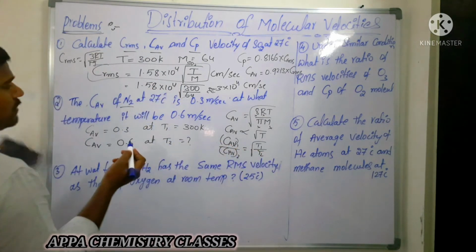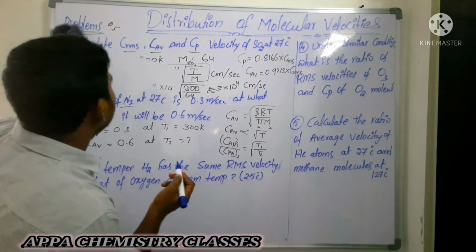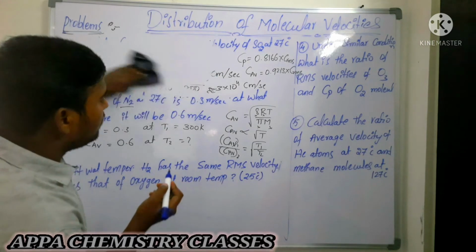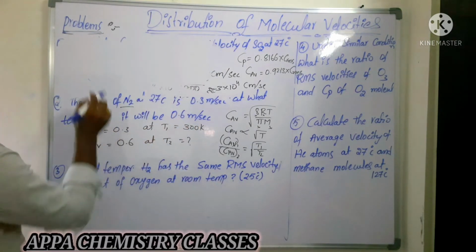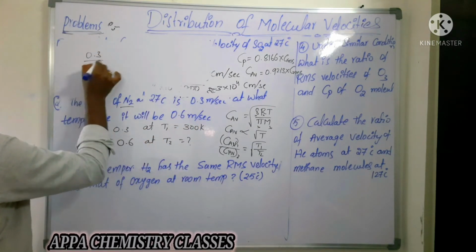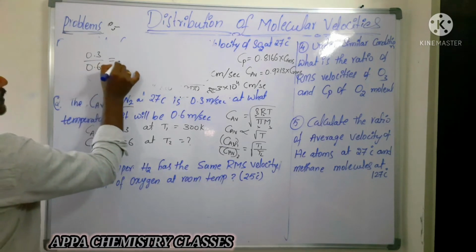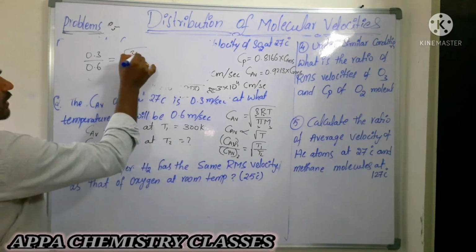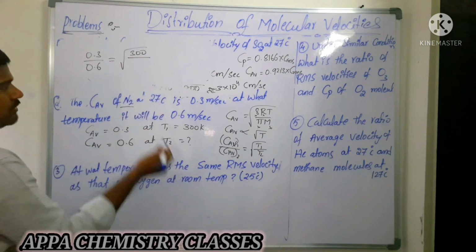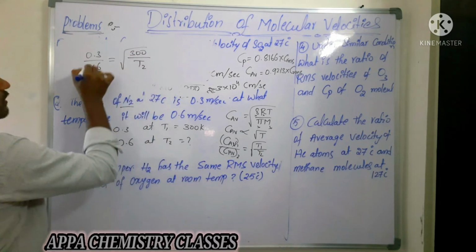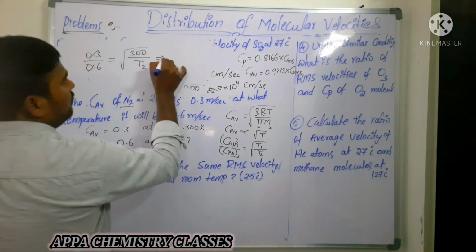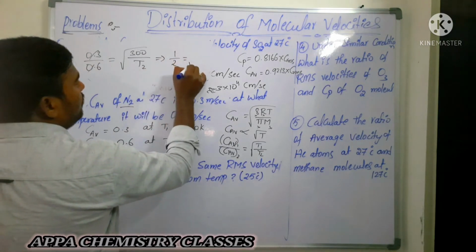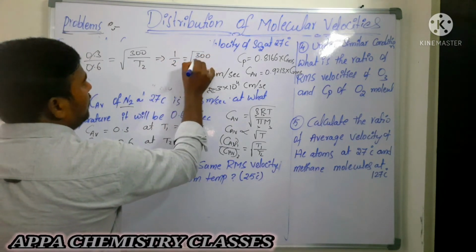So from this, you substitute all those values there. The first average velocity at T1 is 0.3, at T2 it is 0.6, equal to square root of T1, which is 300 Kelvin, by T2, which we need to calculate. So it will be 1 by 2 is equal to square root of 300 by T2.